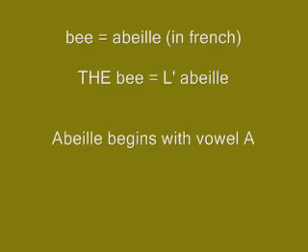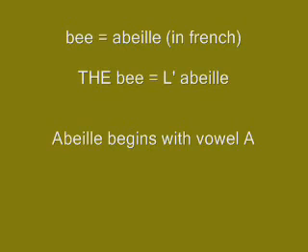The word bee in French is abeille. Abeille begins with A, which is a vowel, and abeille is feminine, une abeille. But if you wish to use the definite article, let's say the bee, the here will be l'apostrophe. Why? Because abeille begins with A. You may wonder, why can't we just say la abeille, because abeille is feminine and la is the feminine definite article?